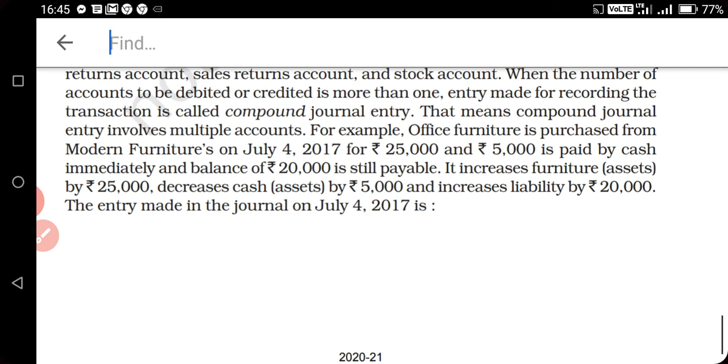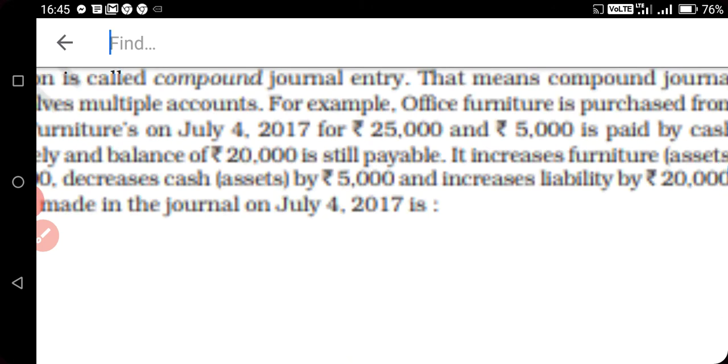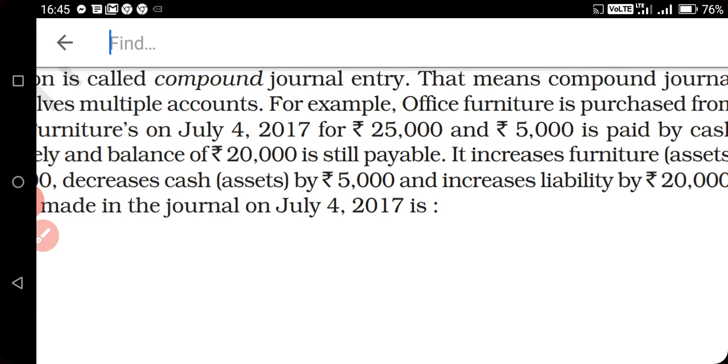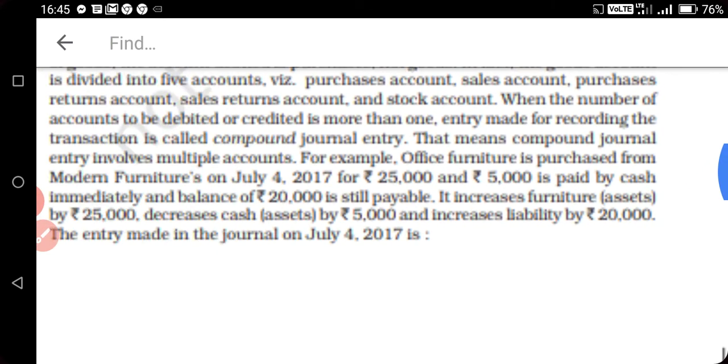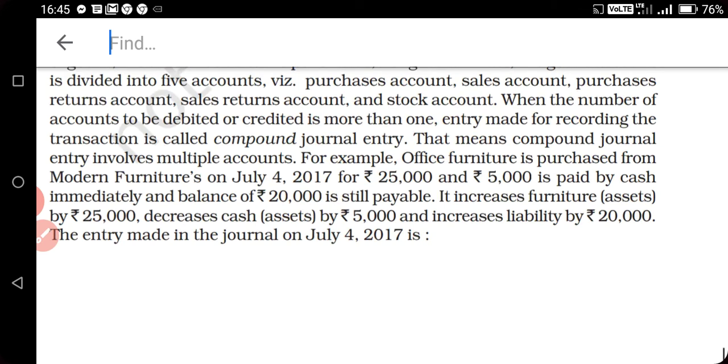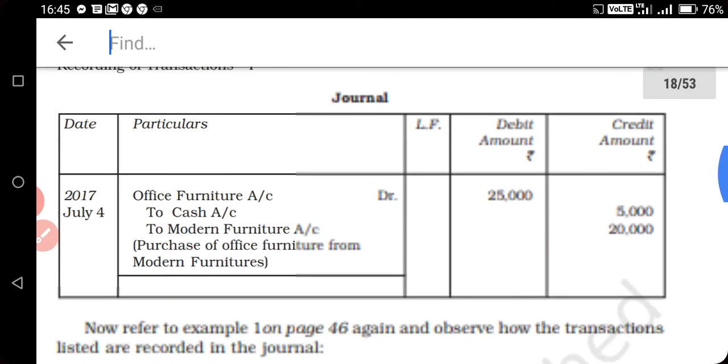So first of all you have to understand what the transaction is and how you will write this transaction. Again I am reading this. Office furniture is purchased from Modern Furniture on July 4, 2017 for rupees 25,000 and 5,000 paid by cash immediately and balance 20,000 is still payable. So only rupees 5,000 payment we are making now. So see the transaction and pass.